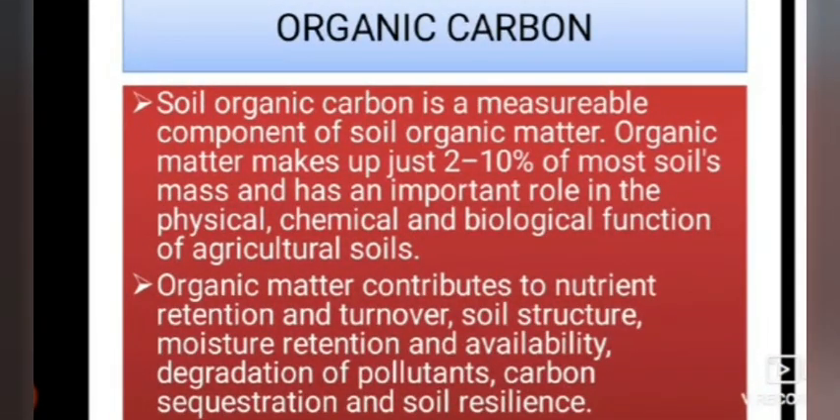Organic carbon. Why do we have to study organic carbon? What is meant by soil organic carbon? How is it important and related to agriculture? Let's see this.